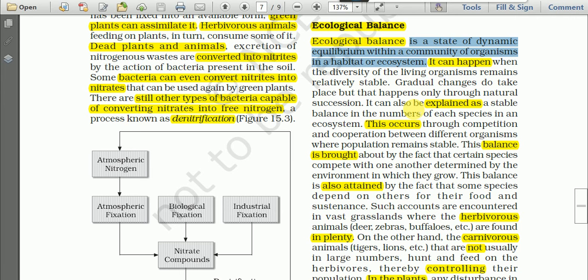So here the habitat may be a forest. Actually, ecological balance is the achievement of a steady state by an ecosystem.